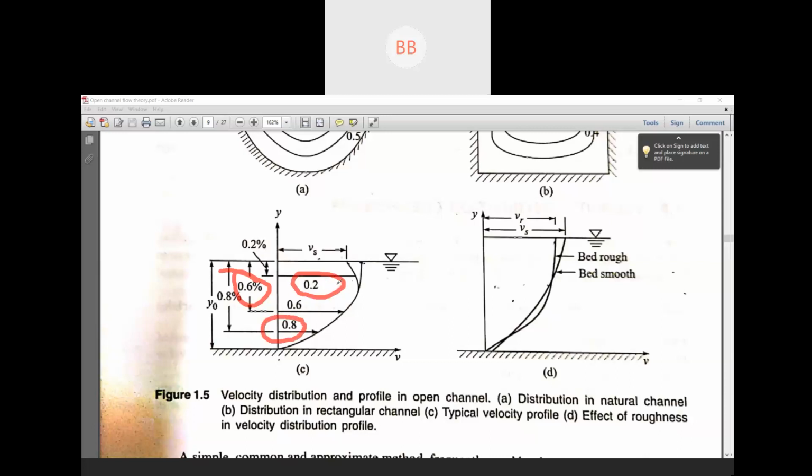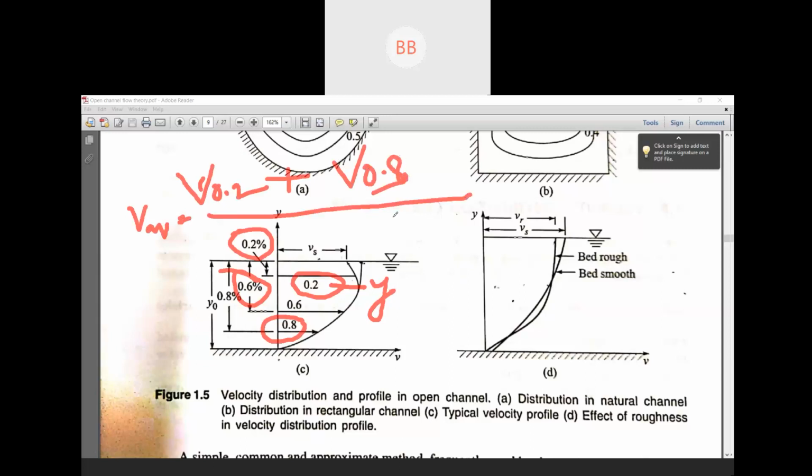This 0.2 is nothing but 0.2 of y, the depth of flow. If the depth is 5 meter, then 0.2y is 1 meter. At that depth you measure the velocity, and likewise at 0.8y, where y is your depth of flow. At that point you find the velocity and then take the average: V0.2 plus V0.8 divided by 2. This is the equation you are going to use.